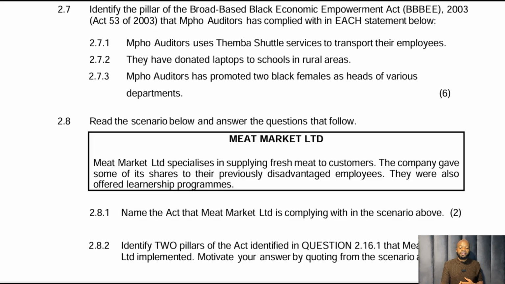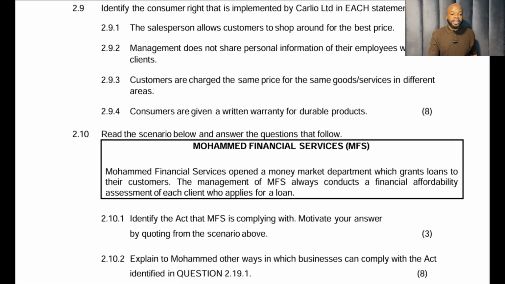What are those pillars? The company gave some of its shares. When somebody is given shares, they become an owner. So that's ownership to their previously disadvantaged employees. They were also offered learnership programs. Learnership programs, skills development. On to the next one, 2.9.